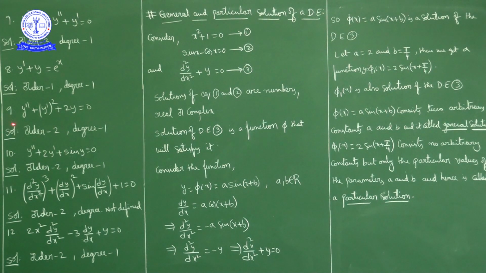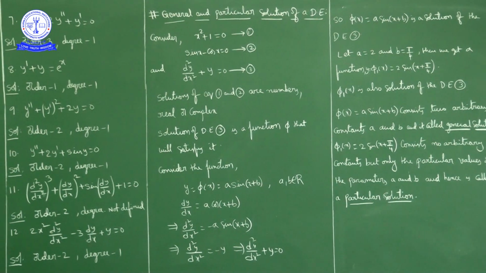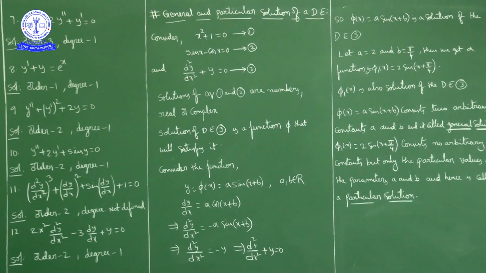Question number 9. Y double dash plus y dash whole square plus 2y is equal to 0. The highest order derivative in this differential equation is y double dash, nothing but d square y by dx square, so order is 2. Also this is a polynomial equation in y double dash and y dash, and the highest power of y double dash is 1. So degree is 1. Okay. Next question, similar question.